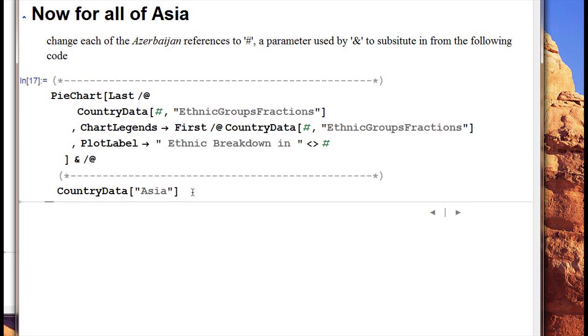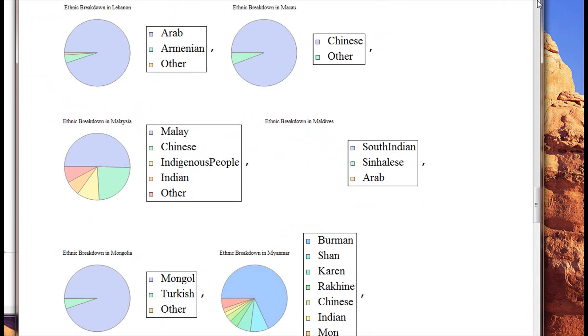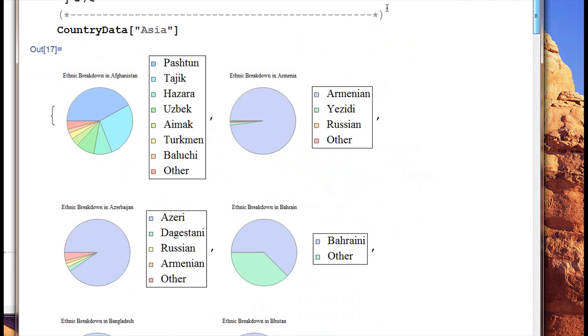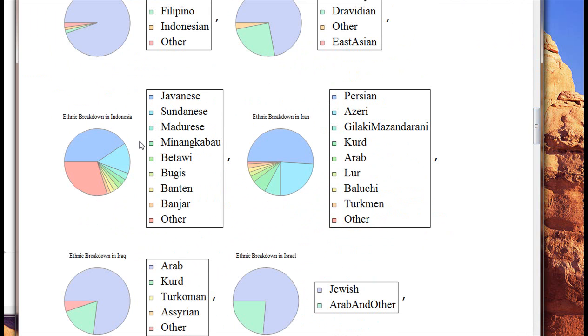And we'll run it. And assuming I did it all correctly, it makes us 1,000 pie charts for every country in Asia. Here's Afghanistan, Armenia, Azerbaijan, Bahrain. Here's the ethnic breakdown in Indonesia.